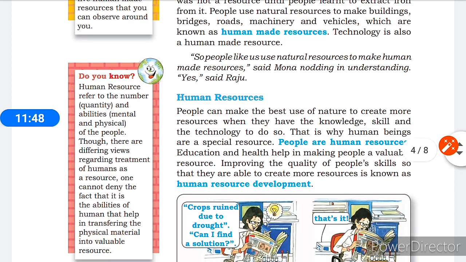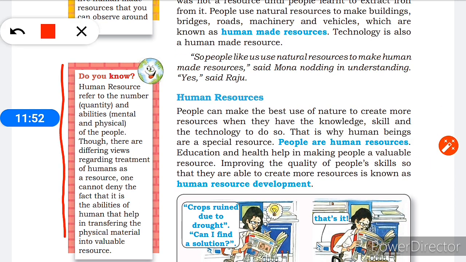Now all of you see this. Do you know this one, all of you? Human resource refers to the number, quantity and abilities, mental and physical, of the people. Though there are different views regarding treatment of humans as a resource, one cannot deny the fact that it is the ability of humans that helps in transforming physical material into valuable resources.